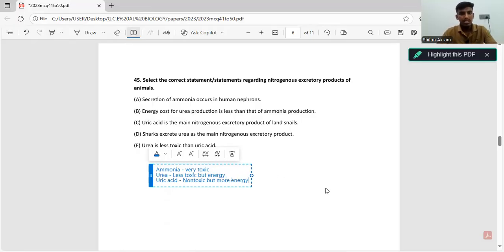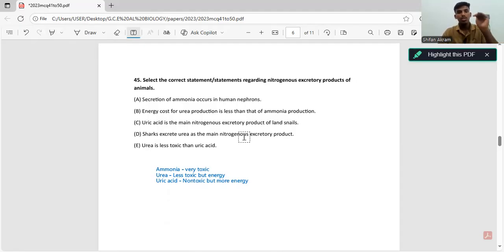The first statement says secretion of ammonia occurs in human nephrons. So this is where it gets tricky. We know humans excrete urea, right? Because of that, we think this statement is wrong. But in reality, in the human nephrons, ammonia is also secreted. Why is that important? Ammonia is usually involved in pH regulation of the body. Very, very important for the regulation of the pH.